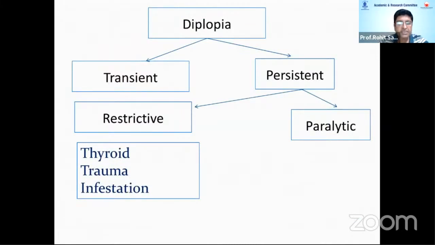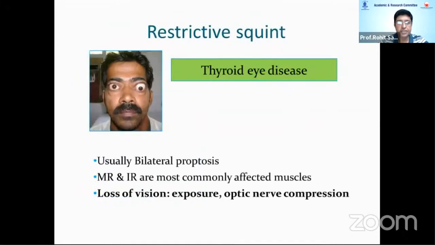If there is a persistent, constant strabismus, the common things you're looking for are acquired restrictive and paralytic. Acquired restrictive would be thyroid, trauma, and orbital infestation. Thyroid, again, is not so difficult to pick up. Although it can be subtle sometimes, you can have bilateral proptosis. Sometimes they'll just come with convergence insufficiency, which is one of the early features, because the medial rectus and then the inferior rectus are among the most commonly affected muscles. And loss of vision can occur if there is exposure or optic nerve compression.